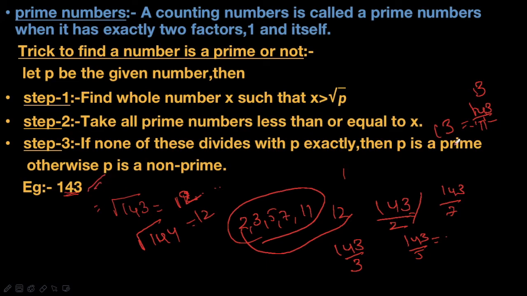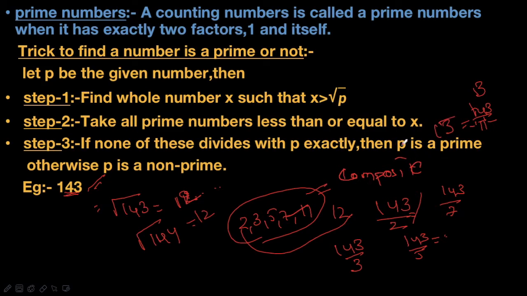If 143 is divisible by any of these numbers, then it is not a prime number, it is a composite number. If it is not divisible, then it is a prime number. If it is divisible by any of these numbers, then it is called a composite number, otherwise it is a prime number. Now 143 is divisible by 11, so it is not a prime number.